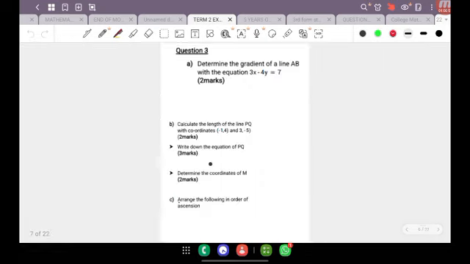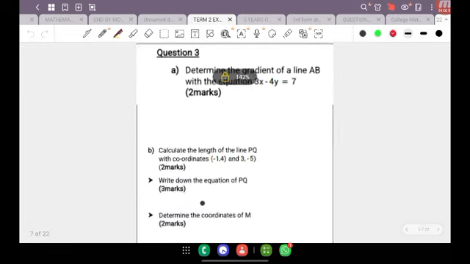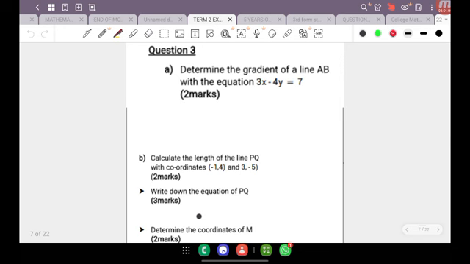So we are getting into the important part of the paper now. Now we're moving towards the graphical applications, and so we're looking at question 3, and now we are being attacked by the topic of coordinate geometry. Like I said, I have a complete tutorial, part 1, 2, and 3 of this topic. It thoroughly explains the concept of graphing, how to plot points, how to draw lines, how to read the Cartesian plane. All that good stuff is available on that tutorial.